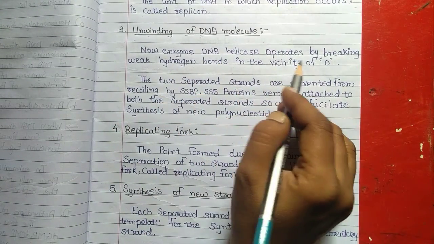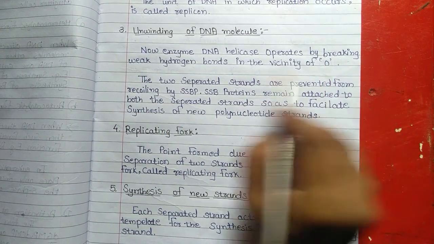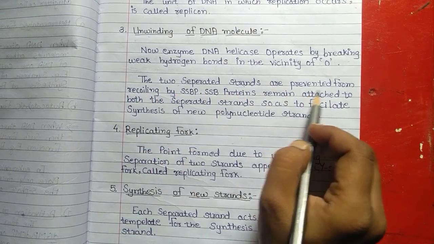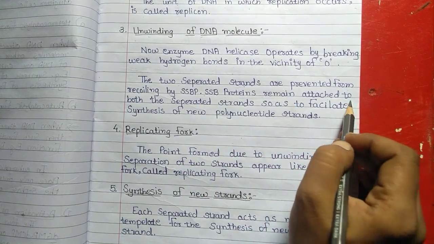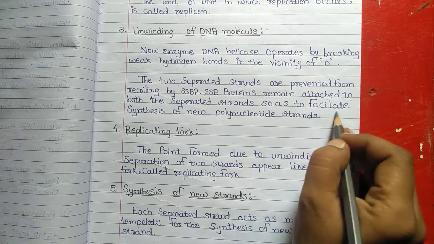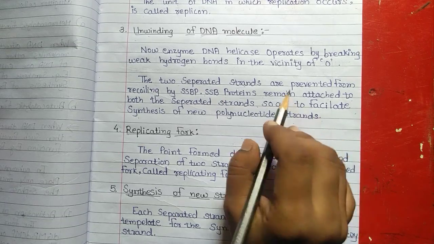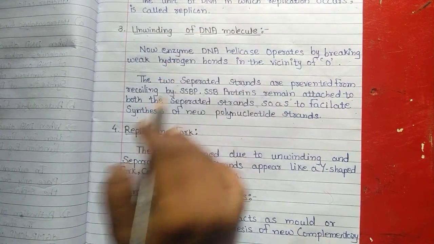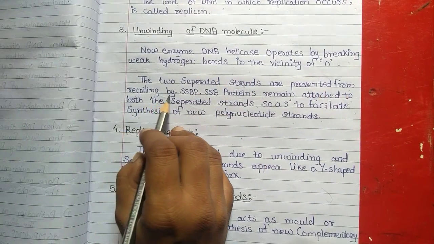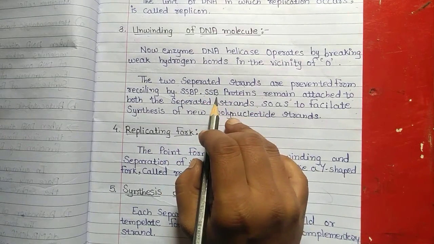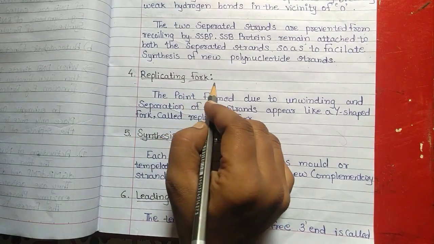The enzyme DNA helicase operates by breaking weak hydrogen bonds in the vicinity of O. The two separated strands are prevented from recoiling by SSBP. SSB proteins remain attached to both the separated strands so as to facilitate synthesis of the new polynucleotide strand. Then the next one is the replicating fork.